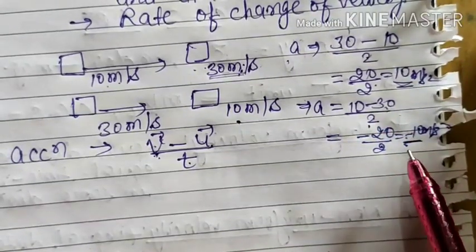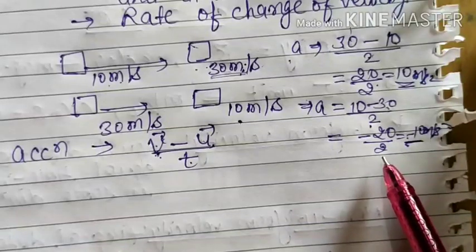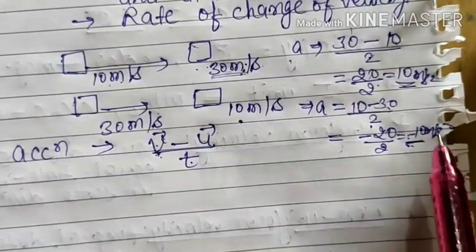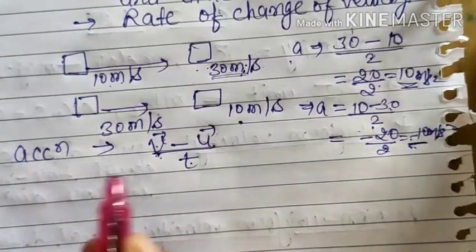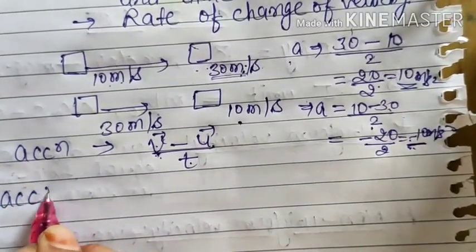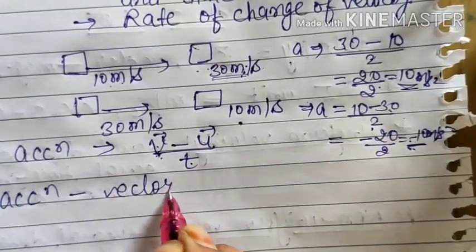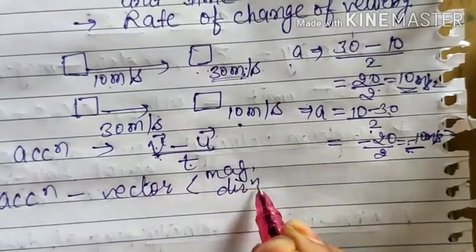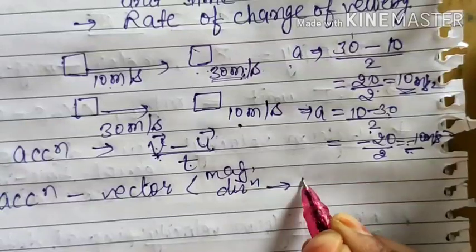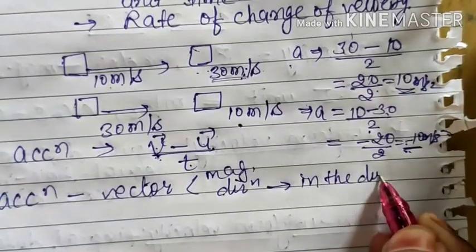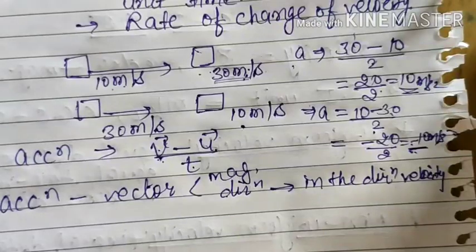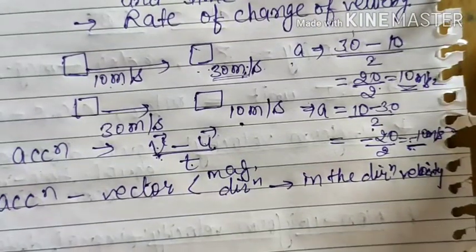That means you have applied the brake and your body is getting retarded. So that's why acceleration is negative. Now, as we have seen right now, acceleration will be a vector quantity. So it will have magnitude and it will have a direction, but its direction will be always in the direction of velocity. That means in which direction your velocity is changing, same direction will be the direction of acceleration.